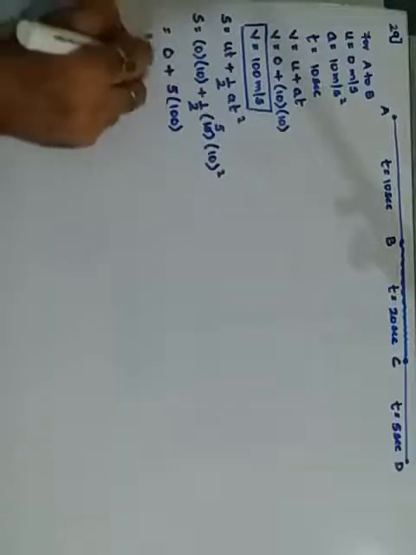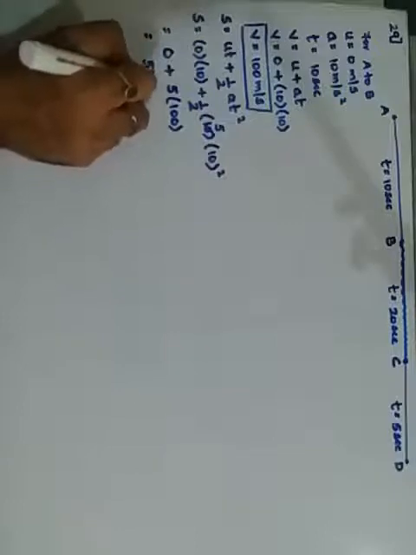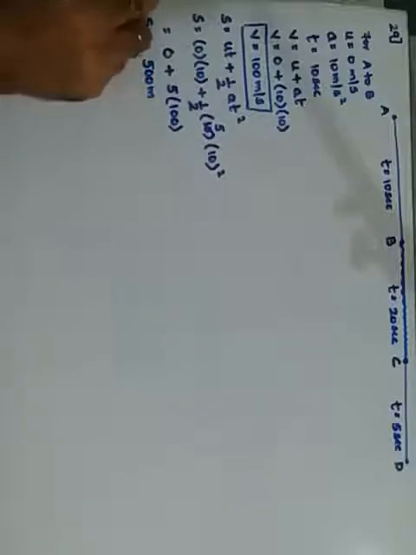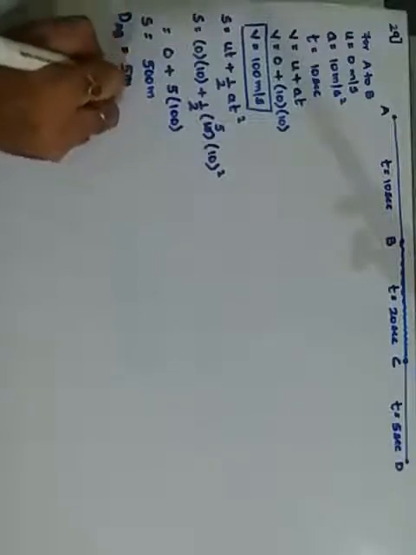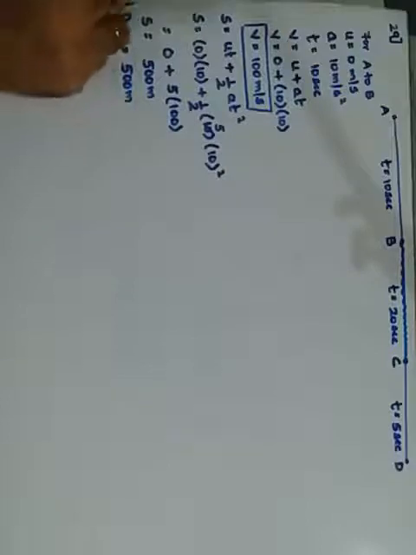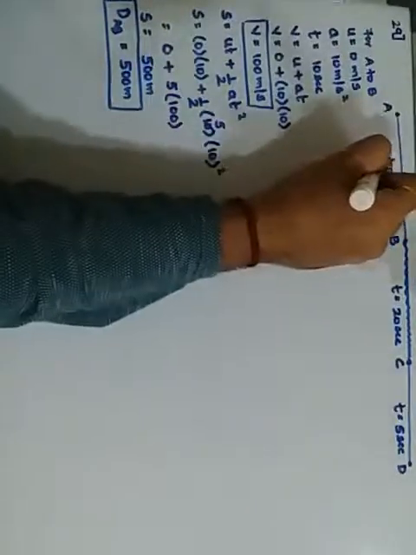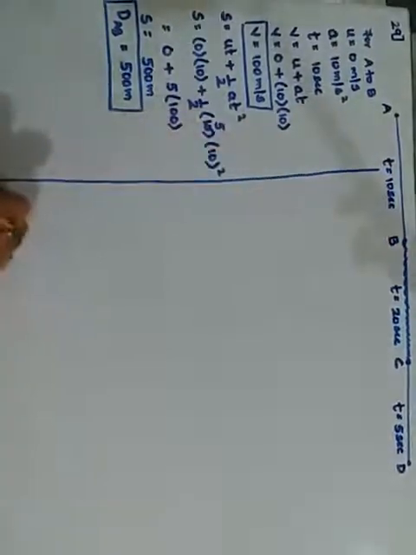It becomes 500 meters. This is the distance. So I can write it as the distance covered from A to B is how much? 500 meters. Okay, so the first case is completely covered. If the first part is covered, now I proceed to the second part.